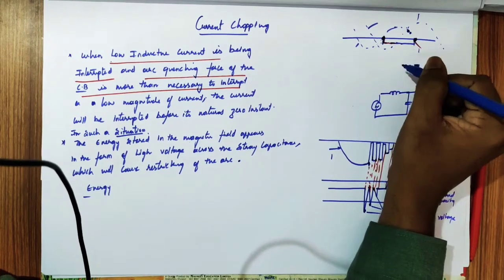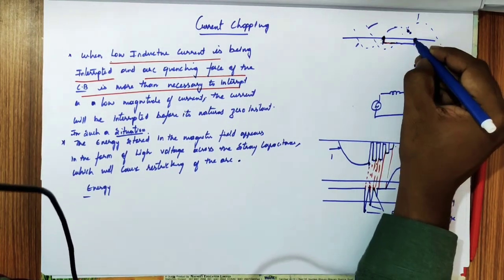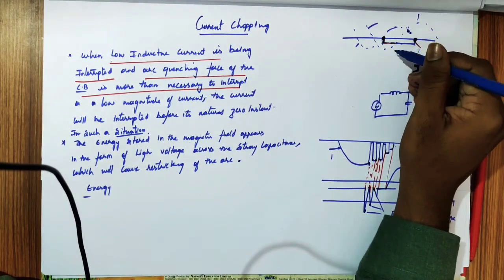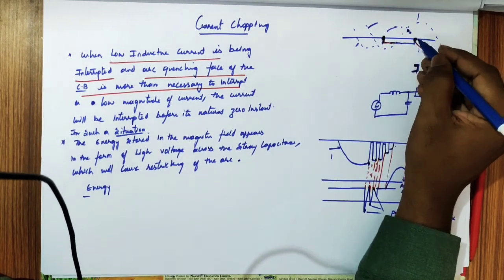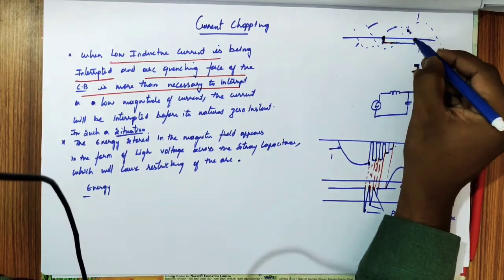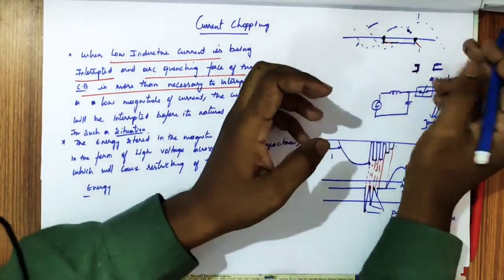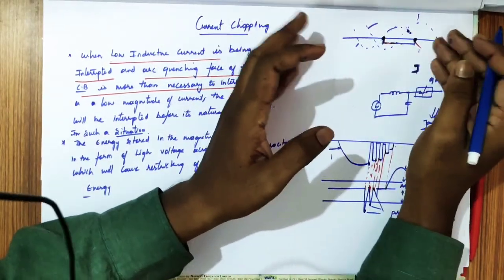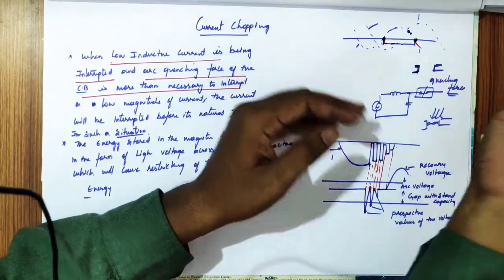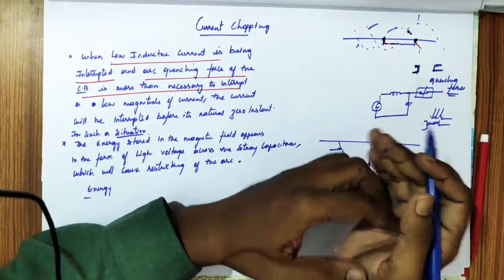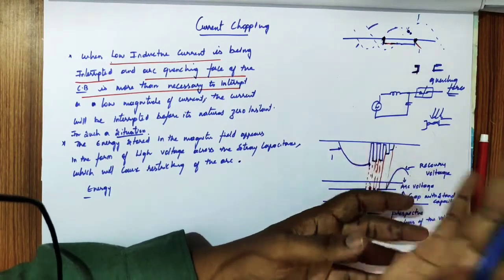Why do we choose a zero current point to operate? If the circuit breaker is opened at any point other than the zero point, there is a possibility of restriking voltage, which is not good for circuit breaker separation. If the restriking voltage is there, then the arc will not get quenched. This concept is all new, you know.